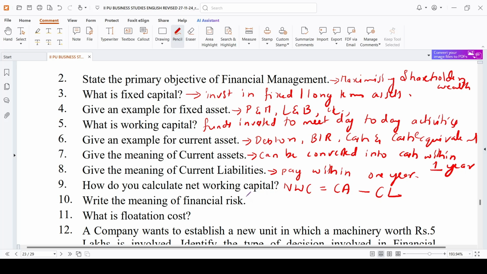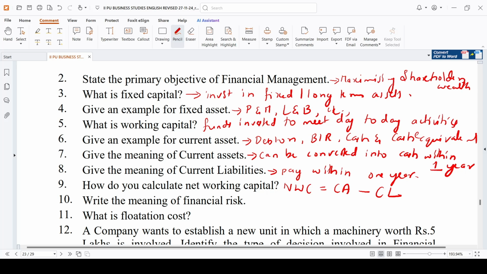What do you mean by financial risk? Financial risk is a position when a company is unable to meet its fixed financial charges. Keep it in your mind. You have to pay some obligations, some interest, some dividend. If you fail to pay those things, then that situation we call financial risk. It is the position when a company is unable to meet its fixed financial charges like interest, preference dividend, repayment obligations, like that.